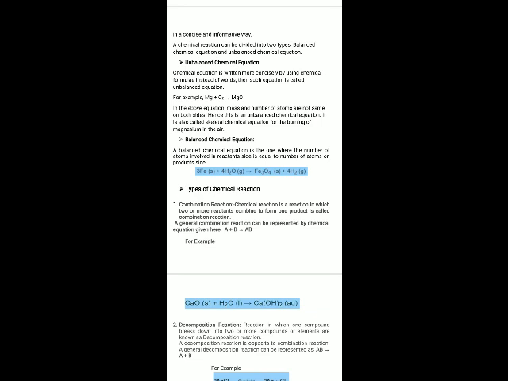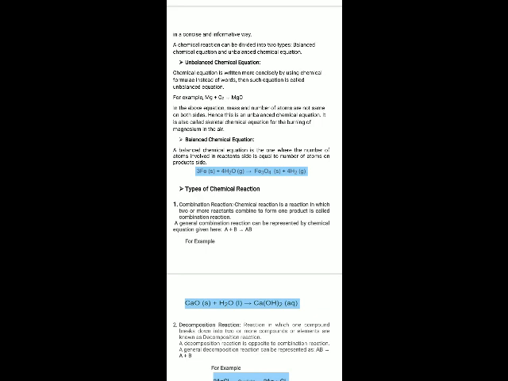So this is the balanced chemical equation. We always have to keep our chemical equation balanced. This is the most important thing in chemistry, that our chemical equation must always be balanced.